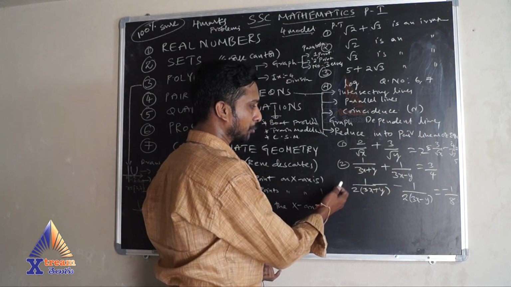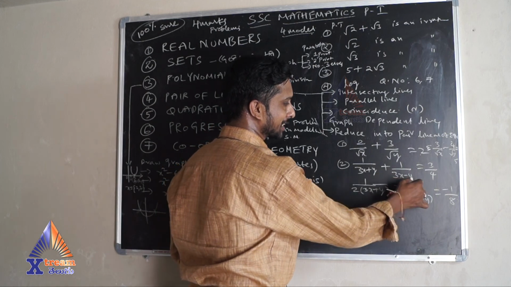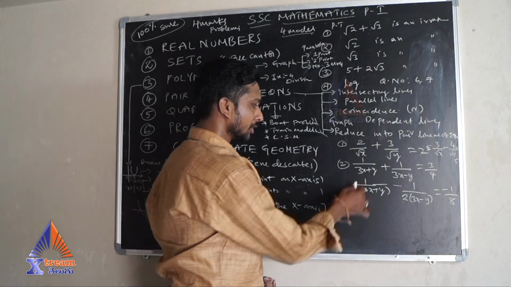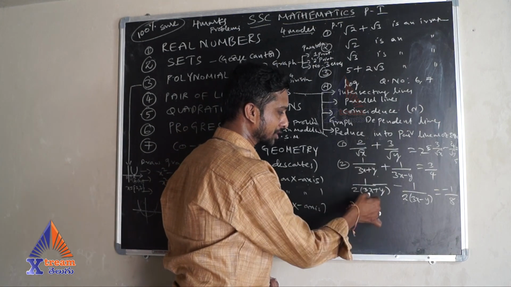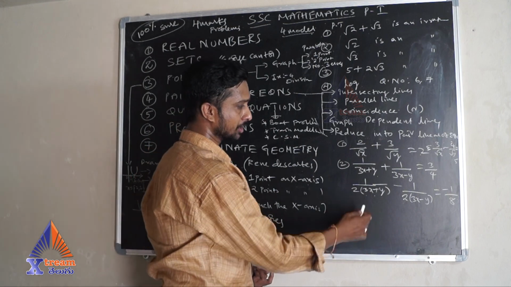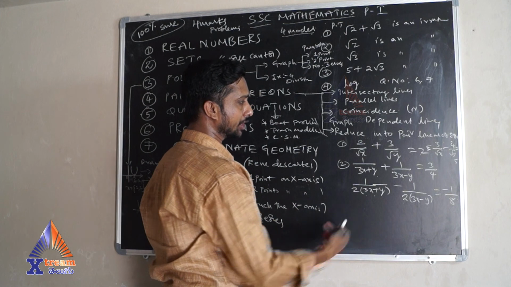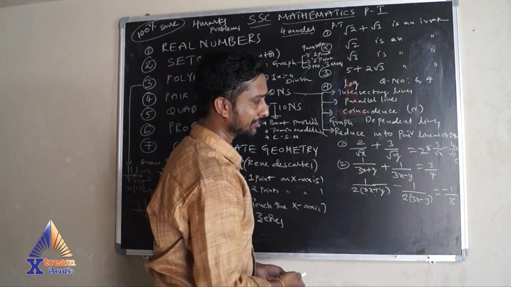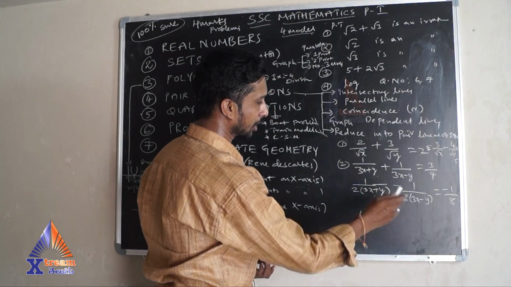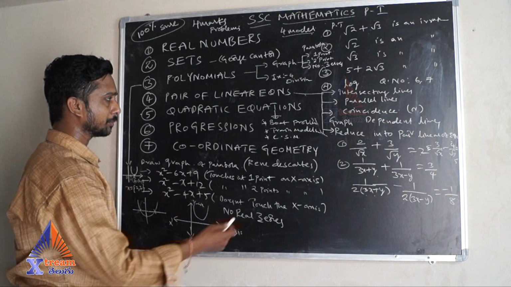Now the second model is 1 by (3x plus y) plus 1 by (3x minus y) is equal to 3 by 4, like this. So in this the common part is 1 by (3x plus y). You need to assume it as some other variable p, or else a. In the same way, 1 by (3x minus y) is equal to b. Then you need to get it into a pair of linear equations. Then you need to solve it and get the a value and b value. Later you have to substitute and get the x value and y value. That is one of the important models.